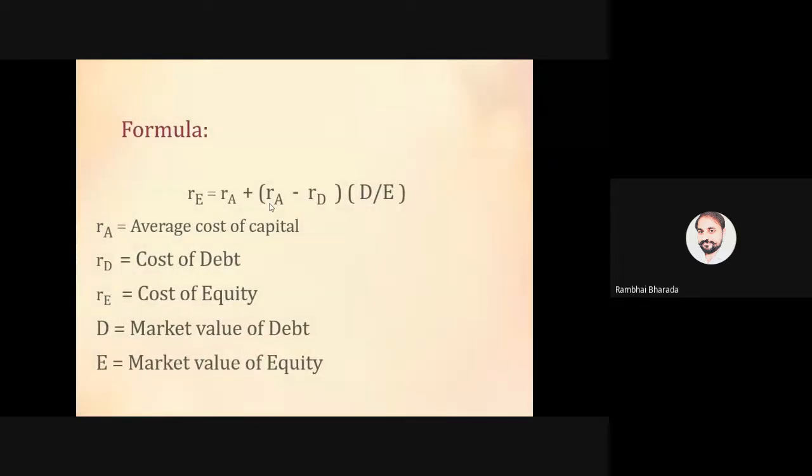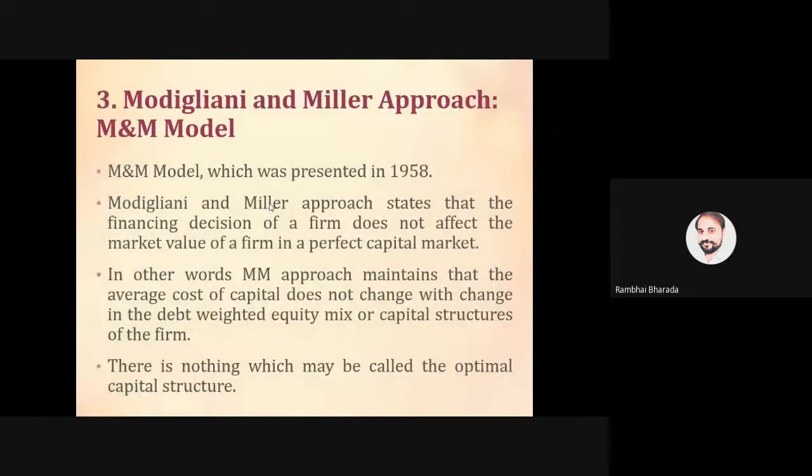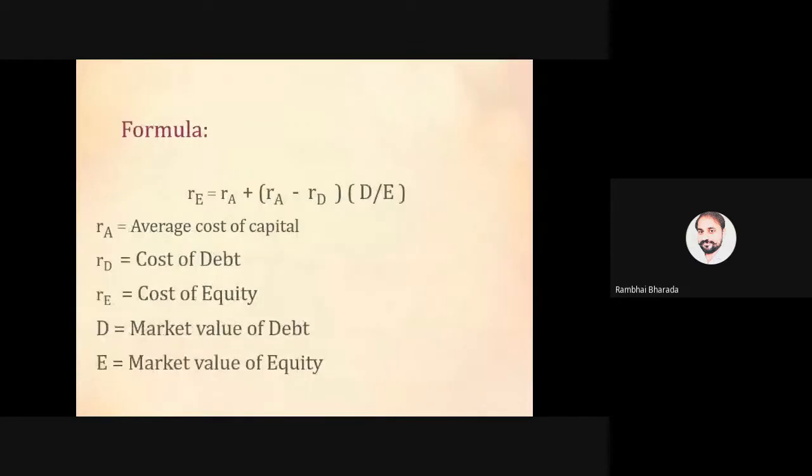Okay, and this is the formula. RE is equal to RA plus (RA minus RD) times D upon E. This is the formula that you need to remember.